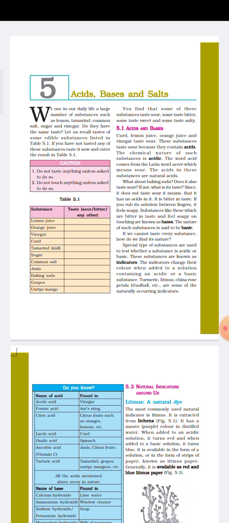Indicators. Indicators change their colors when added to a solution. When an indicator is added into a solution, it changes color depending on whether the substance is acidic or basic. There are natural indicators and synthetic, or man-made, indicators. Turmeric, litmus, and china rose petals are some of the naturally occurring indicators.